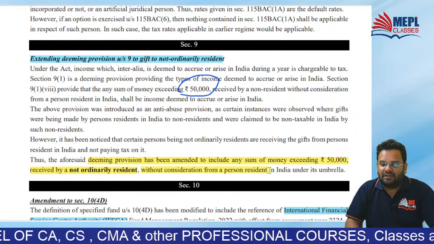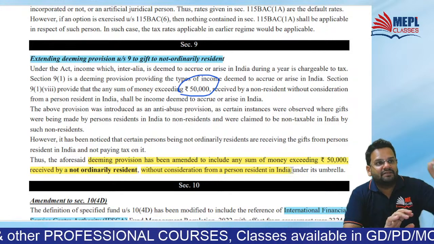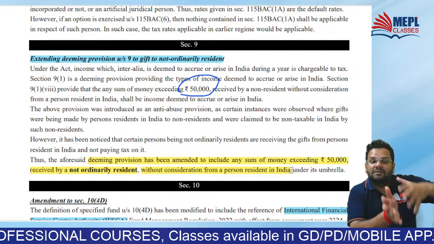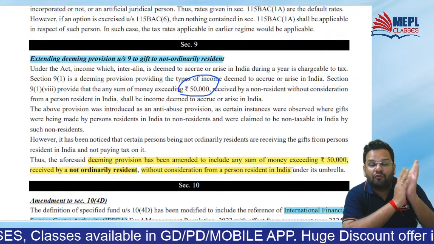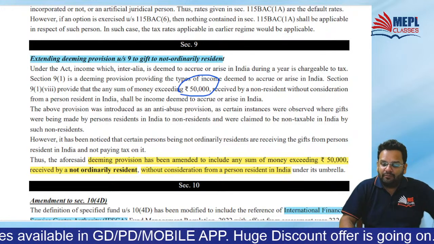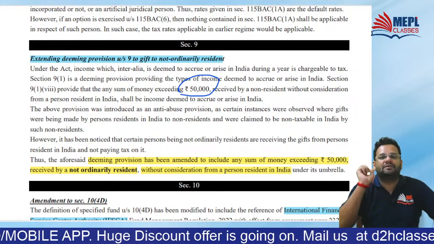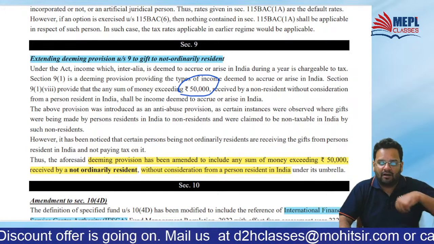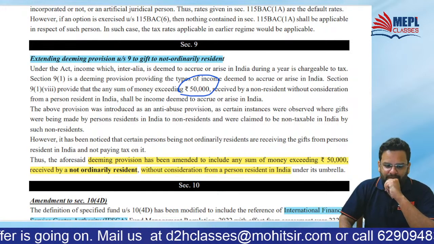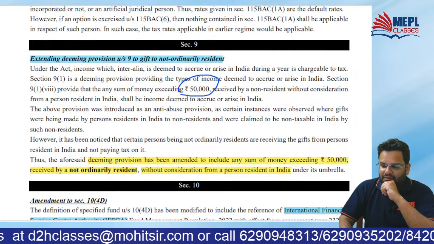Okay, so if a person resident in India is gifting a resident but not ordinary resident some amount in excess of rupees 50,000, that will be deemed to arise in India for that resident but not ordinary resident. Got it? And that will become taxable in India. Got it?